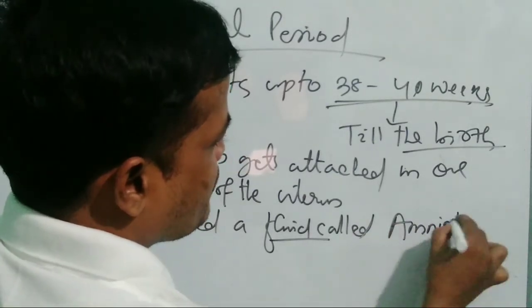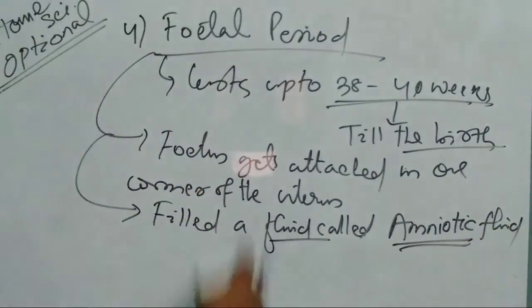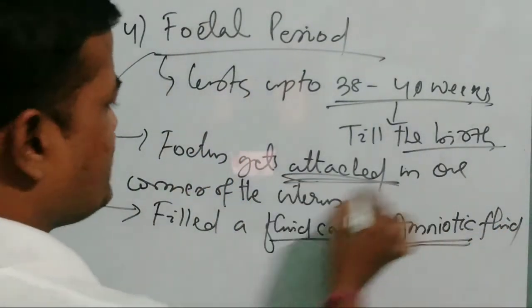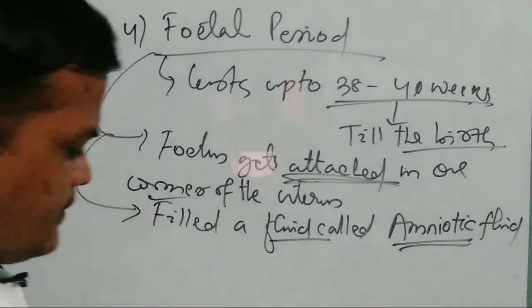Friends, amniotic fluid. The body is attached to one corner of this uterus and it is filled with amniotic fluid.